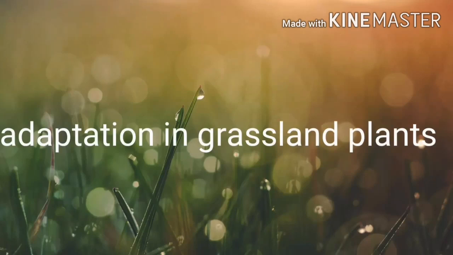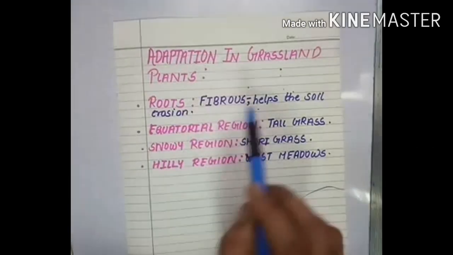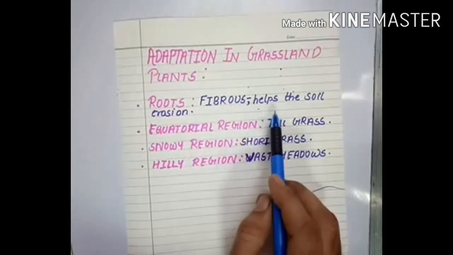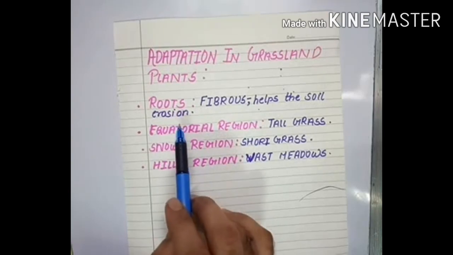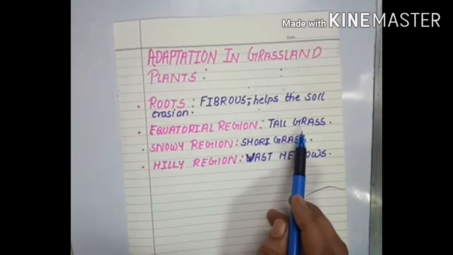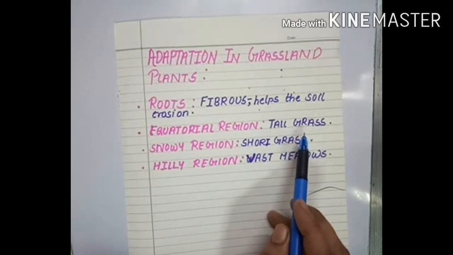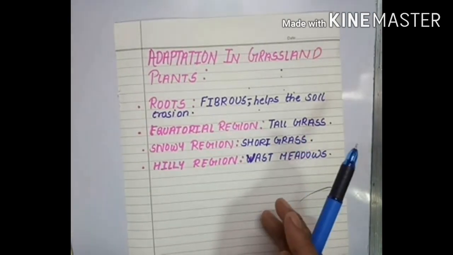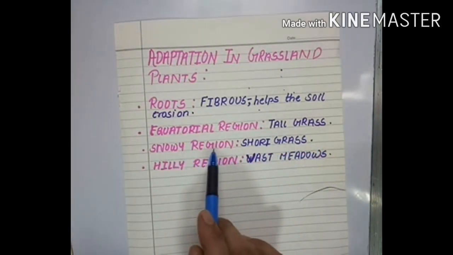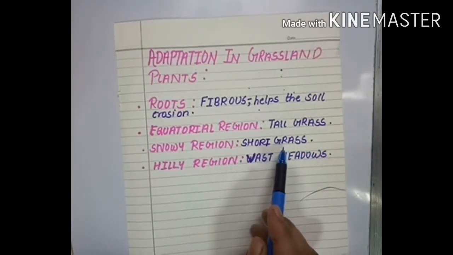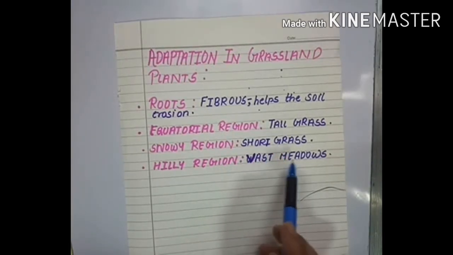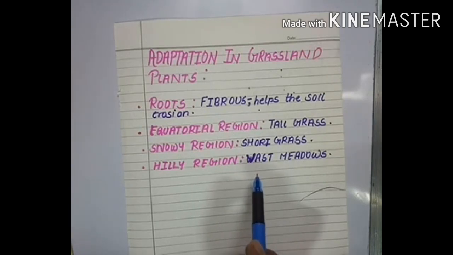Adaptation in grassland plants. Grasses in the grassland have fibrous roots which help prevent soil erosion. In the equatorial region we find tall grasses in which animals like elephant, zebra, etc. can hide. In the snowy region we can find short grasses. In hilly regions we can find vast meadows where a number of cattle can be seen.